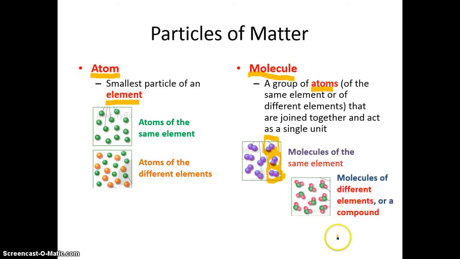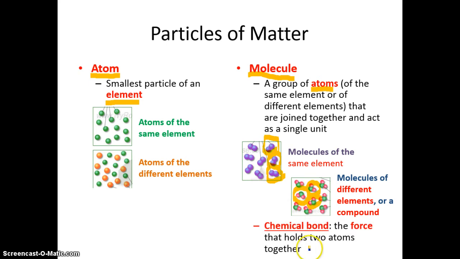And then sometimes we have molecules of different elements or of a compound. So in this case, we have two pink atoms and one green atom. To me, this looks like it could actually be a water molecule. And they're all the same. If you look in the sample, they're all the same type of compound. So these are molecules that are made up of different elements and they have formed compounds.